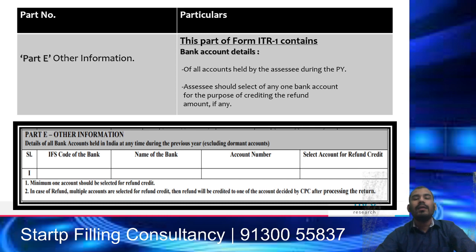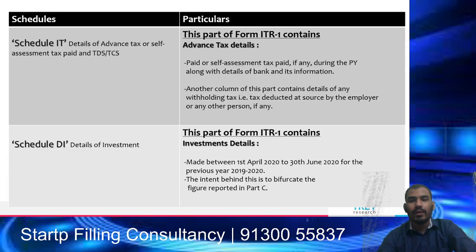And under part E there is other information, which is mainly your bank account information, which is to be filled in ITR forms. This is compulsory and mandatory in nature, because if you have any refunds which is to be credited in your account, this bank account will help you to get your refund as soon as possible from the income tax authority, and it is to be linked with PAN number, that is mandatory, and it is to be validated on income tax website at the time of filing income tax return.